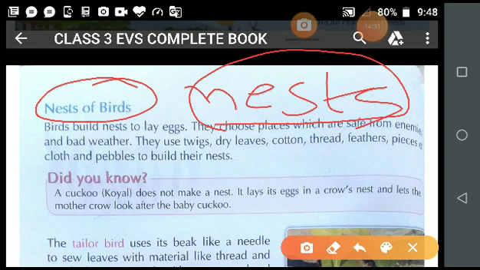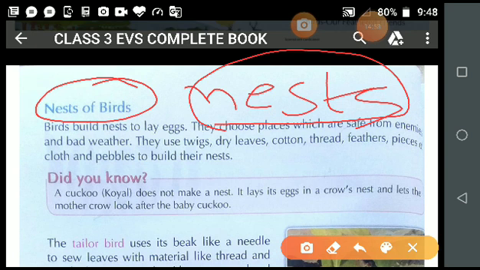The process, I told you many times, is that most of the time the mother bird sits on the egg, and sometimes the father bird also sits on the egg to keep the egg warm. And after that, baby birds come out from these eggs.